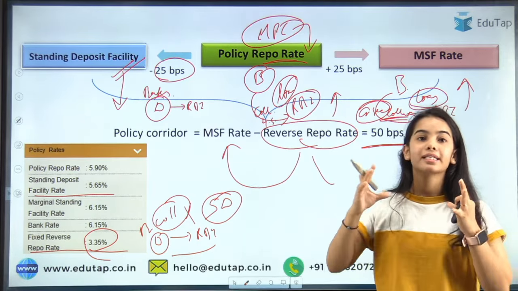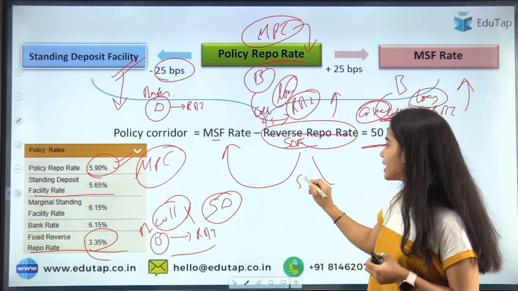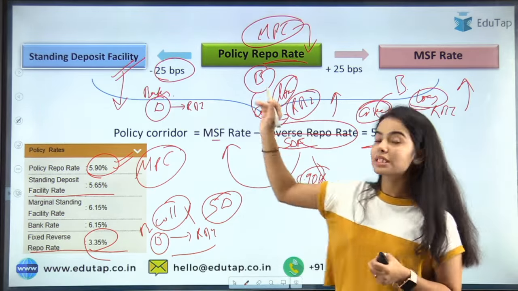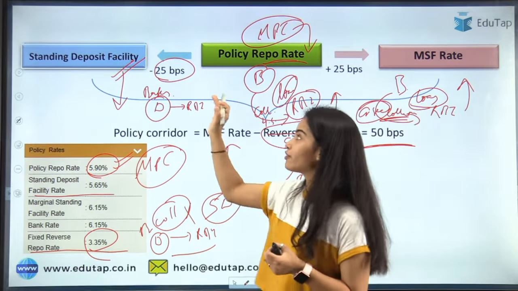Here, in the recent Monetary Policy Committee meeting, the Monetary Policy Committee has decided to increase the repo rate, and the repo rate has become 5.90%. That means if the repo rate is 5.90%, the SDF is less than repo rate by 0.25%, by 25 basis point.